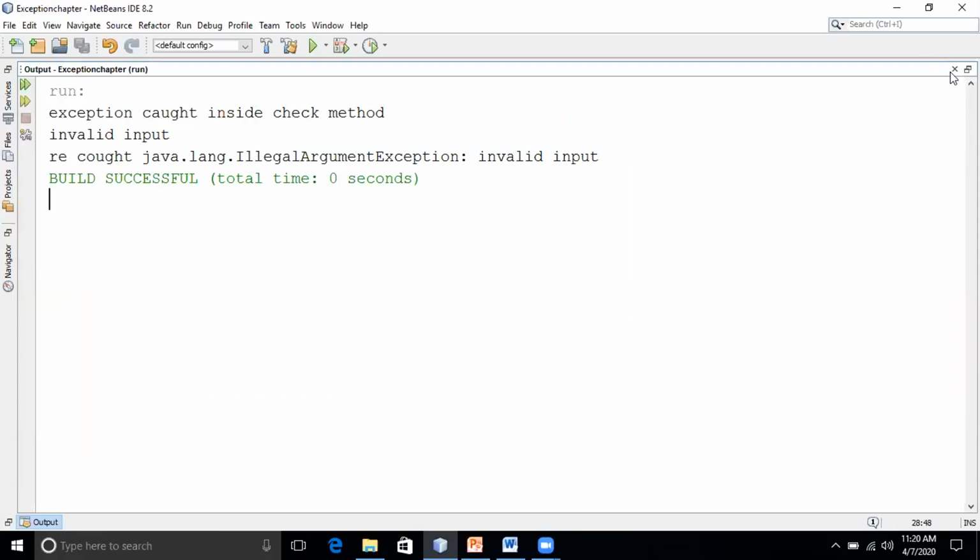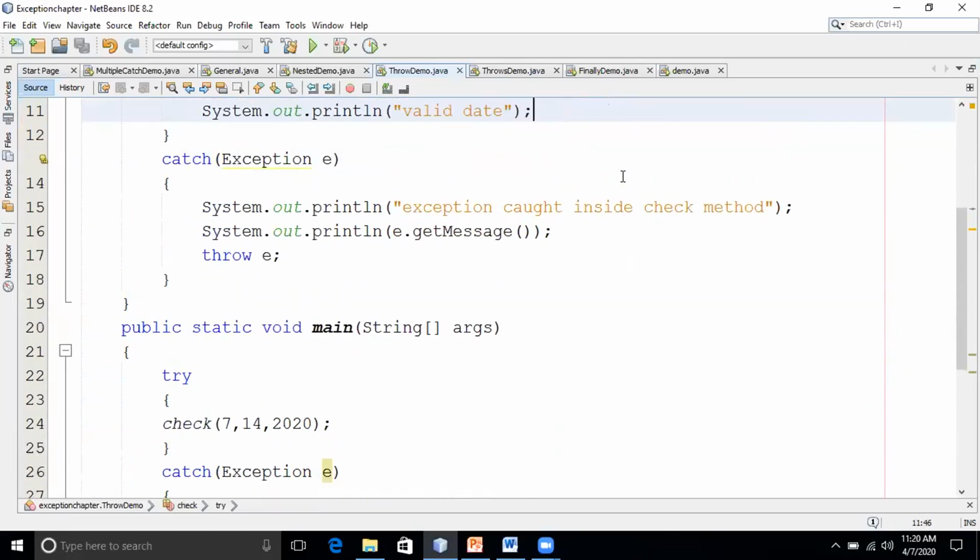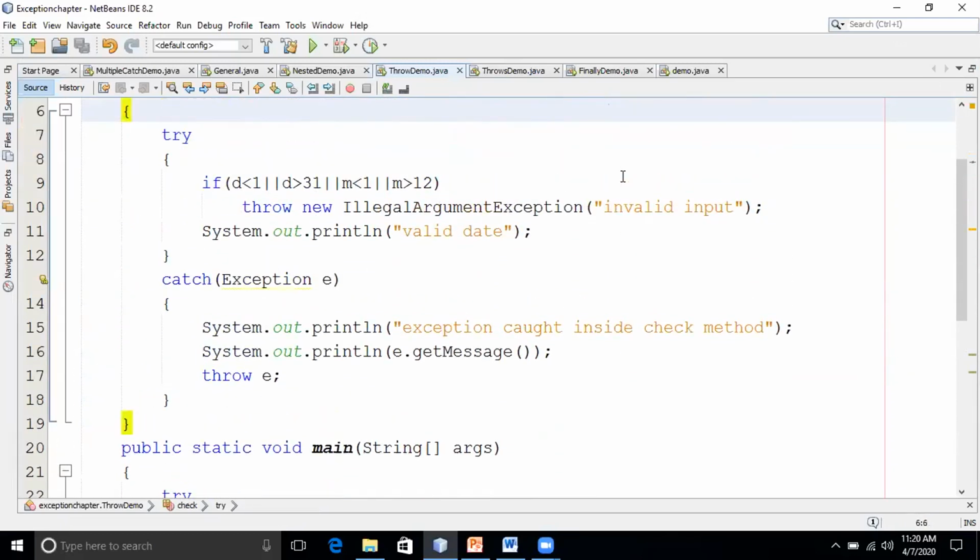Understood, right? What is the purpose of the throw keyword? By using throw, the user can explicitly throw an exception.